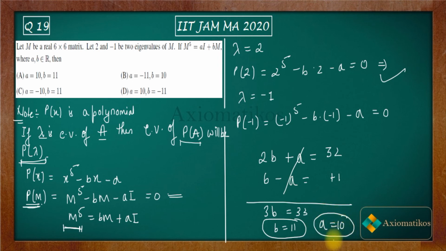Alright. So what I used is just this note that if lambda is an eigenvalue of A, then the eigenvalue of P(A) will be P(lambda). In your case, what is your polynomial? Your polynomial is this, so P(M) will be like this. Since you know the eigenvalues of M, you know the eigenvalues of this matrix. Using these two things we got two conditions in a and b, and finally we got that b is 11 and a is 10. That means A is your correct option.